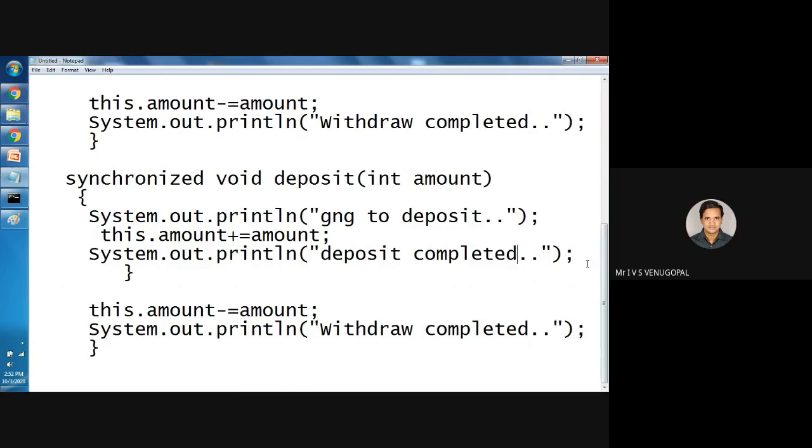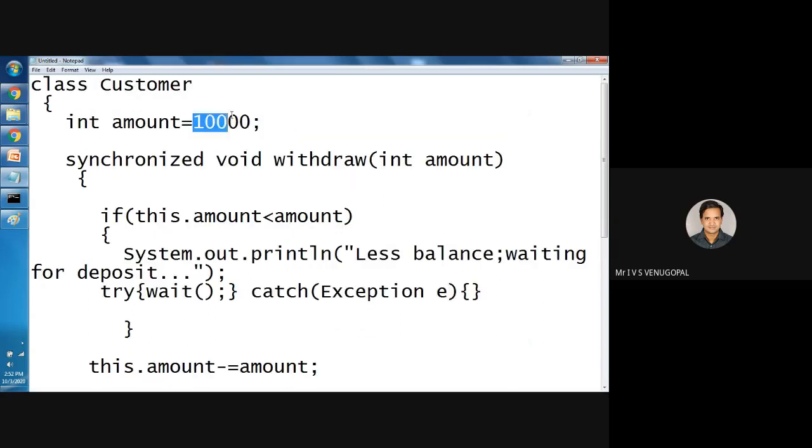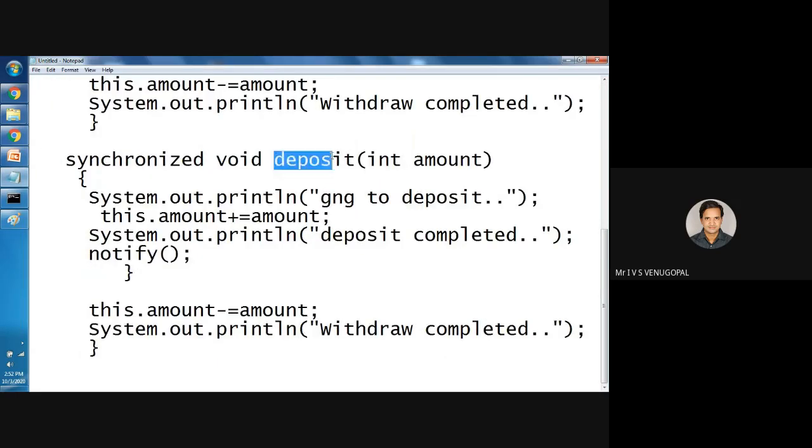So after depositing the amount, I need to notify. Where I need to notify means, for example, initially 10,000 is there. He has requested 15,000. So insufficient balance, it needs to wait. So this thread will be suspended. Now coming to deposit, this is also synchronized.